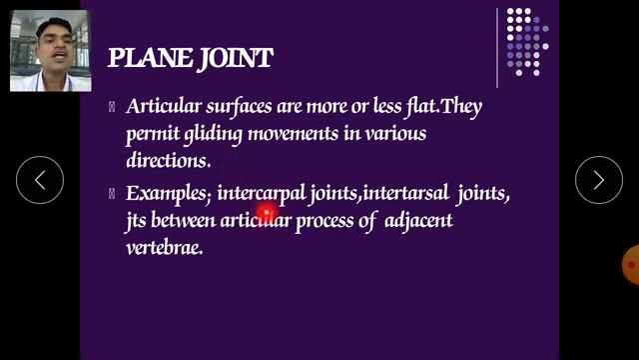For example, the intercarpal joints, the joints between the carpals. There are 8 carpals in our wrist, and movements occur between them. The intertarsal joints: there are 7 tarsals in our ankle, and they provide the movement of the intertarsal joints. It is also between the articular processes of adjacent vertebrae. These also have plane joints.